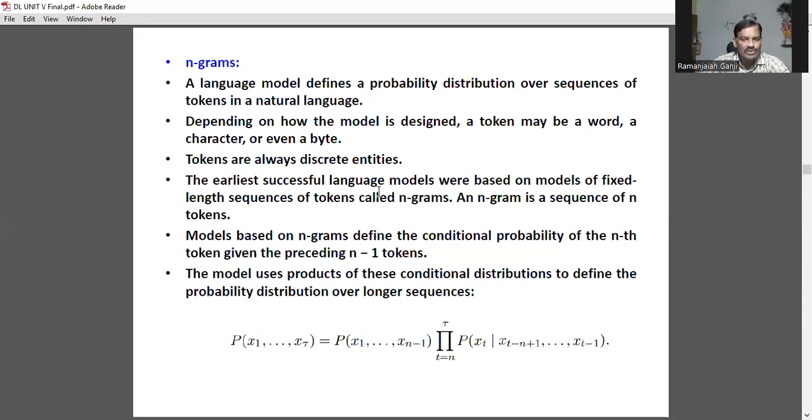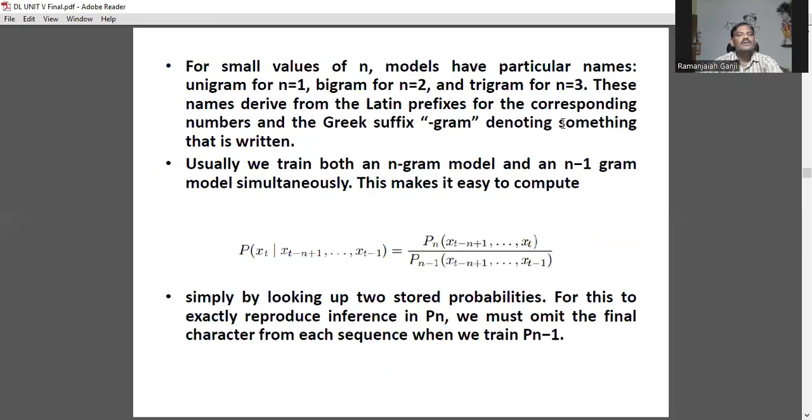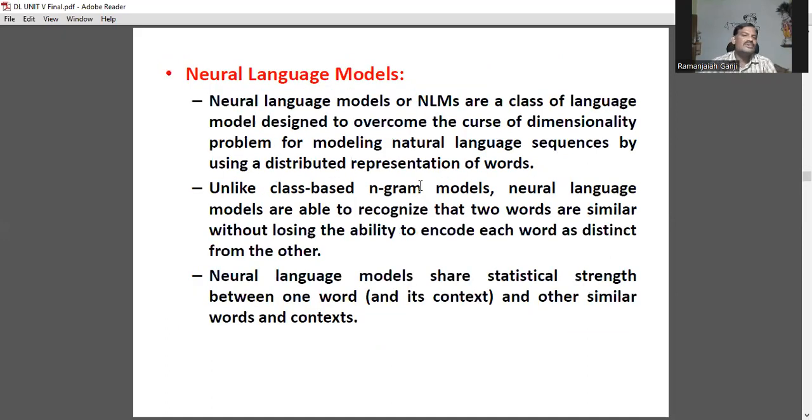Earlier successful language models were based on models of fixed-length sequences of tokens called n-grams. An n-gram is a sequence of n tokens. Models based on n-grams define the conditional probability of the nth token given the preceding n minus 1 tokens. It uses a formula: P(x1 to xT) = P(x1 to xn-1) times the product for t equals n to T of P(xt given xt-n+1 to xt-1). In the same way, we find the computation for the n minus 1 components.